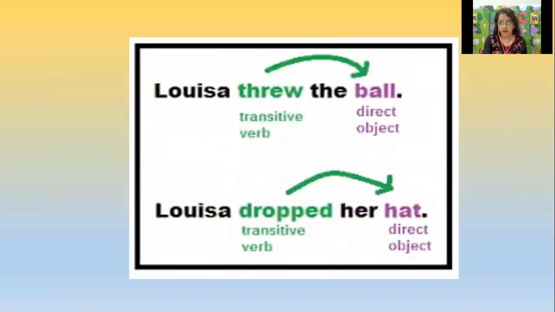Let's take another example. Luisa threw the ball. Here Luisa is your subject. Threw is a transitive verb. The ball is the direct object. So what did Luisa throw? Luisa threw the ball. Second example, Luisa dropped her hat. What did Luisa drop? Luisa dropped her hat. So here dropped is a transitive verb and hat is the direct object.